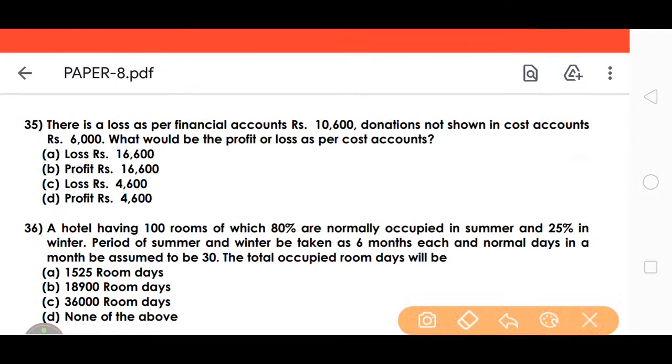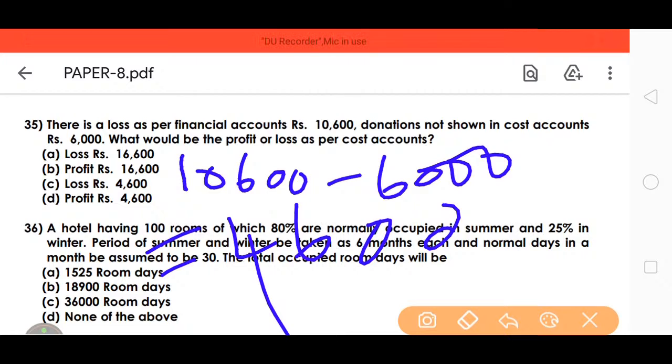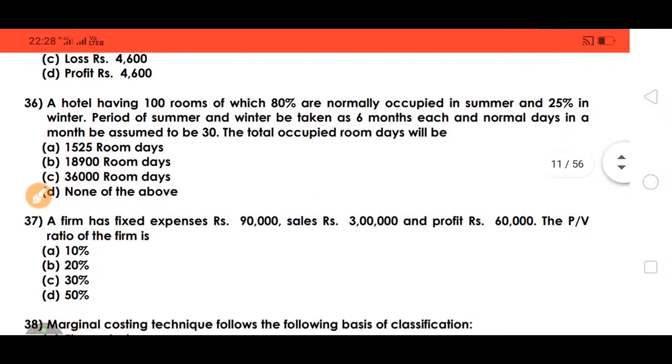Donations are not shown in the cost accounting, so they are deducted here. 10,600 minus 6,000 is 4,600 is the answer. So C is the right answer.